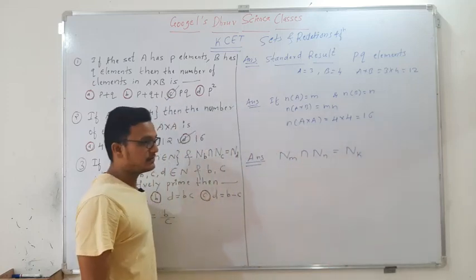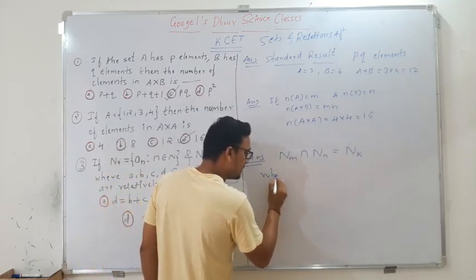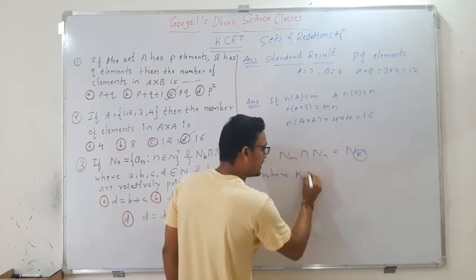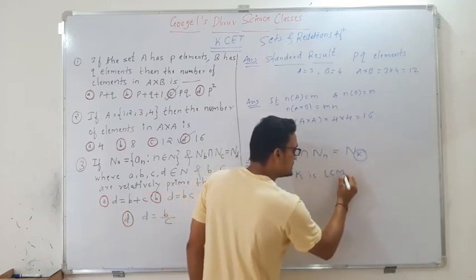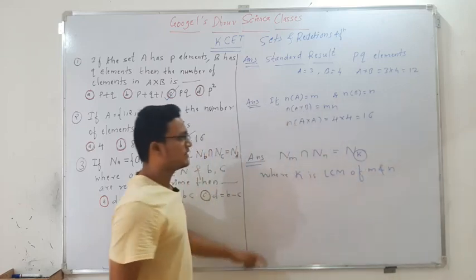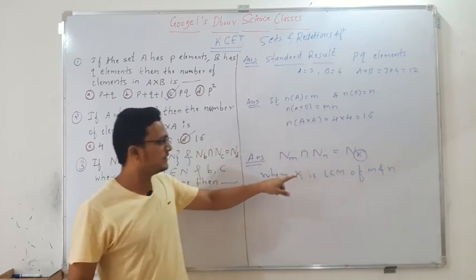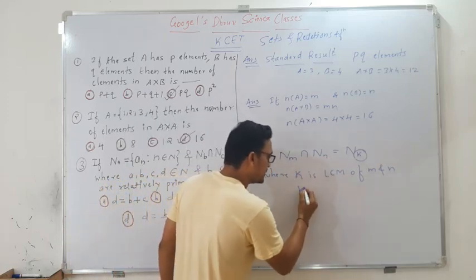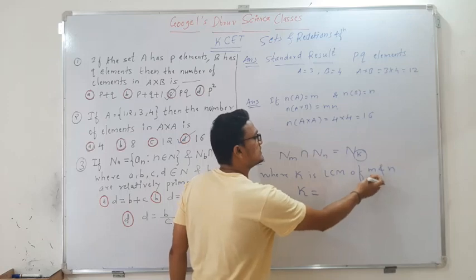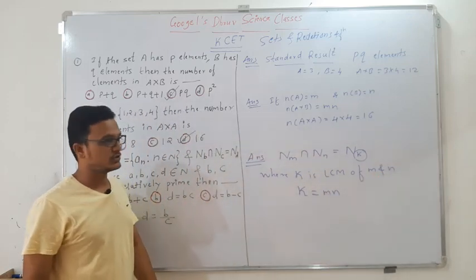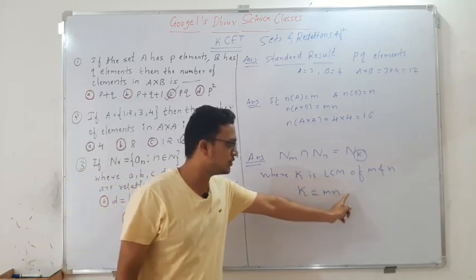This is the general result I have taken, where this K is the LCM of M and N. So K is equal to the LCM of M and N, that is MN. So we have the answer, K is equal to MN.